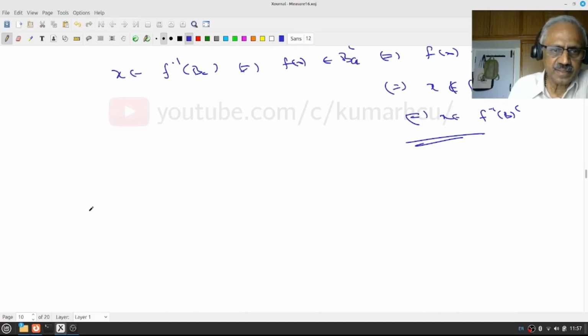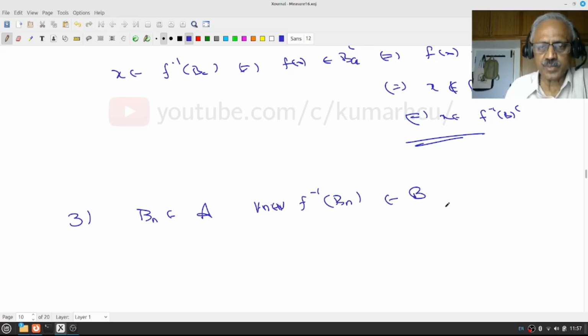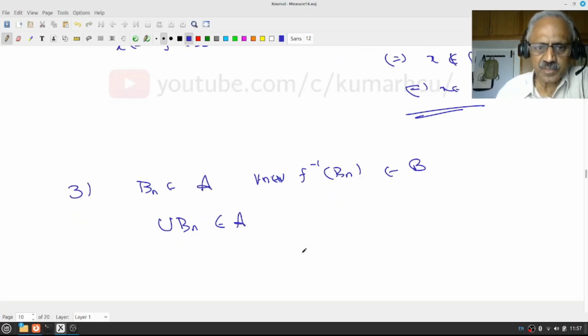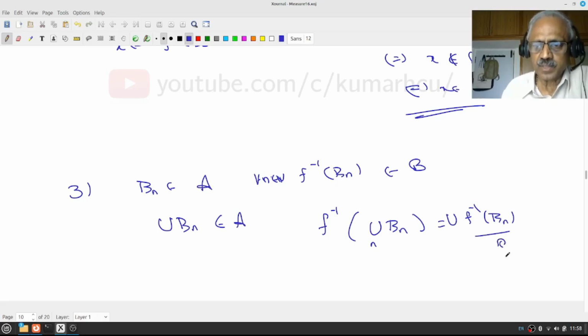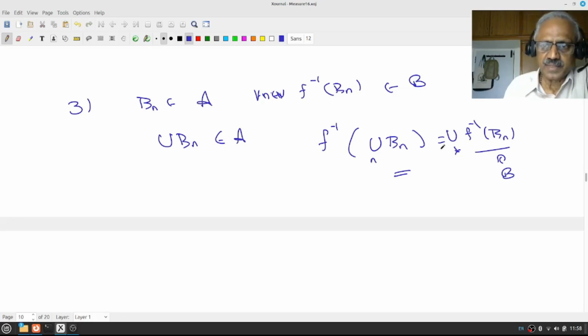Is that okay? The third thing is, suppose the B_n all belong to A, that means F inverse of B_n for each n in N are in the sigma algebra on X. Then I want to show the union of B_n belongs to A. That is again easy because inverse images behave well with respect to this. F inverse of the union of B_n over n is nothing other than the union of F inverse of B_n. And each one of them belongs to script B, it's a countable union, right? Therefore this belongs to script B. Okay? Right, now why is this true?